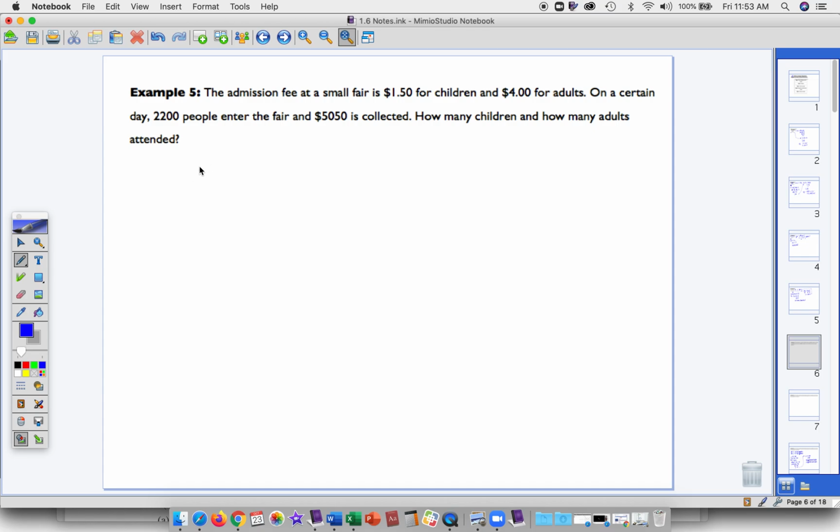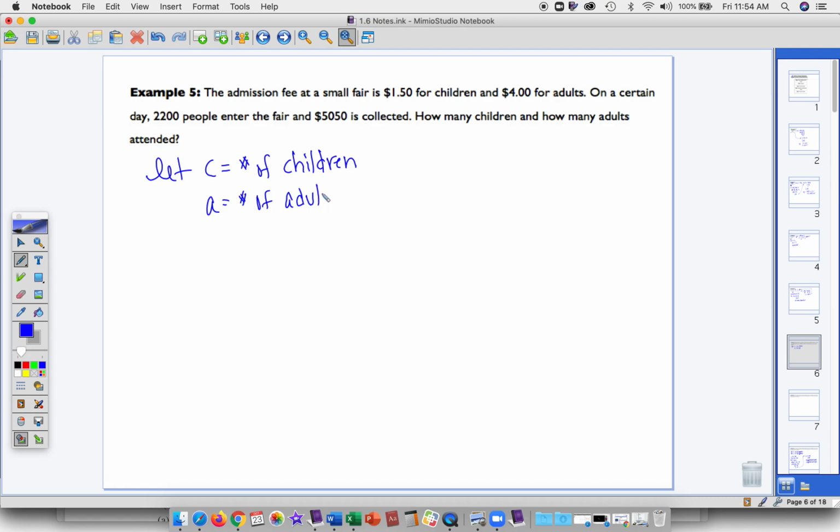So let's start with defining our variables. So we can let C equal the number of children. And we'll let A equal the number of adults.